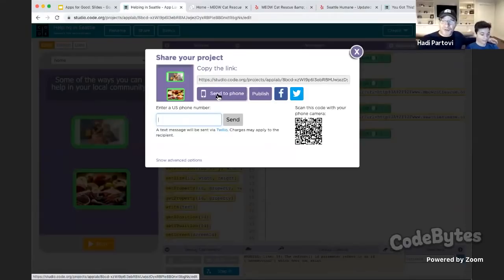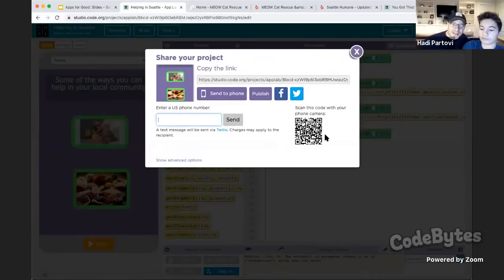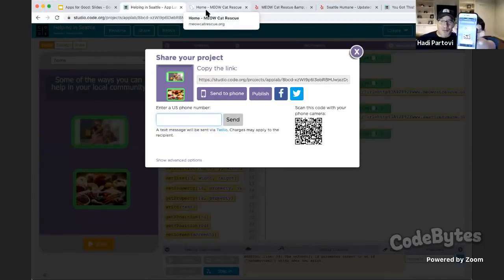So if you pull out your phone and scan this little QR code over here, just open the phone's camera and scan that QR code. And if anybody's following on, you can also use your phone cameras to do the same thing. And now you have the app on your phone doing basically exactly what we programmed.